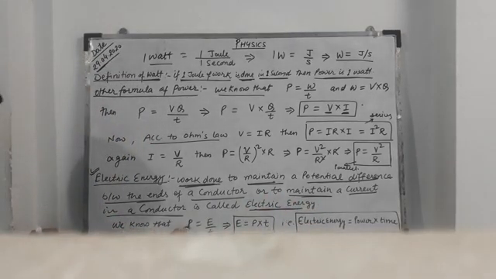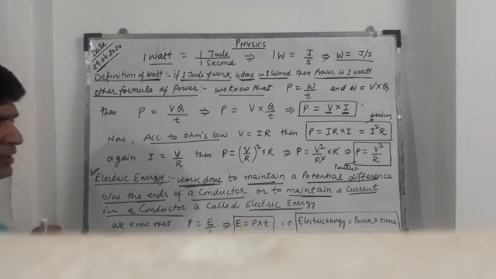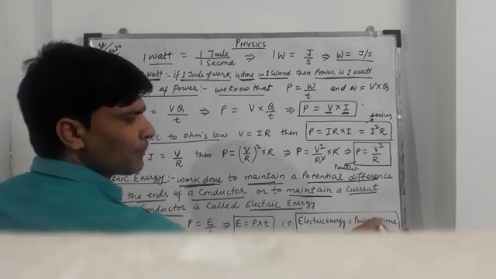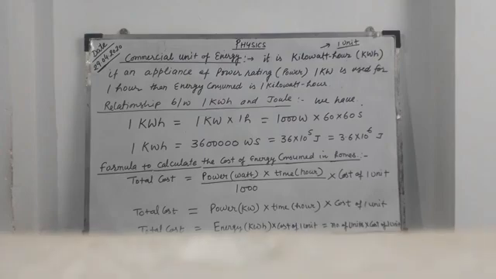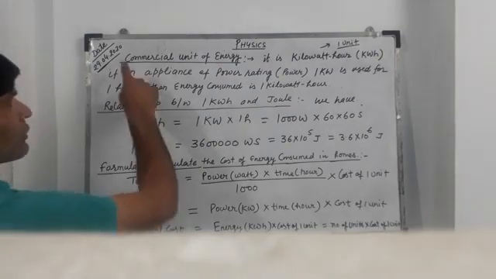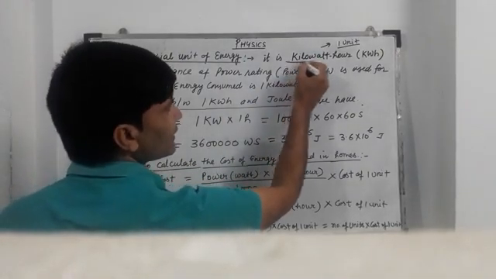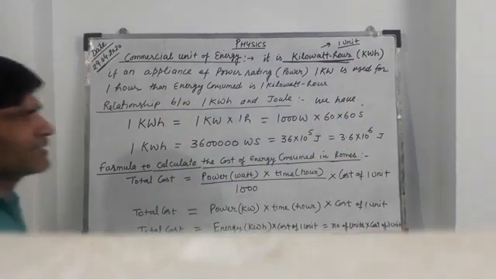We know that P is equal to E upon T. Then E is equal to P cross T. Then we get the formula: electric energy is equal to power into time. As we know, the SI unit of energy is joule, but the commercial unit of energy is different, and this is kilowatt hour. This is represented by kWh.